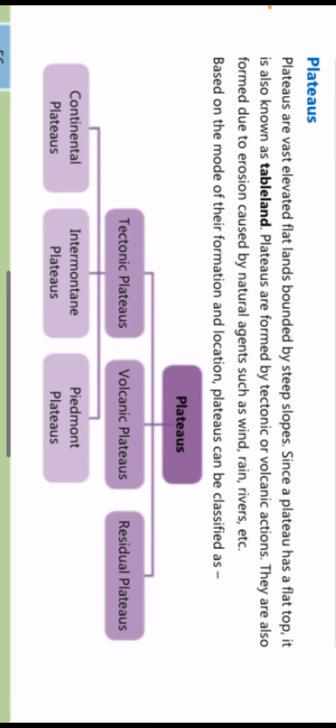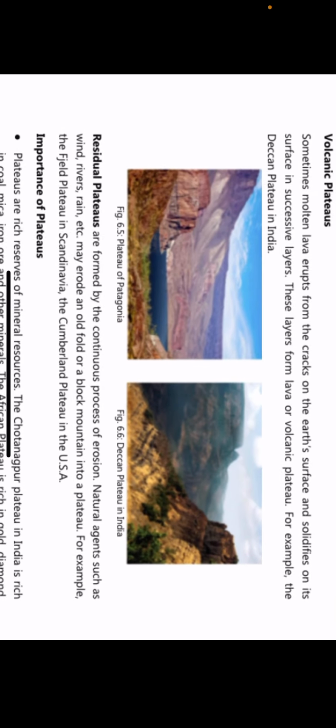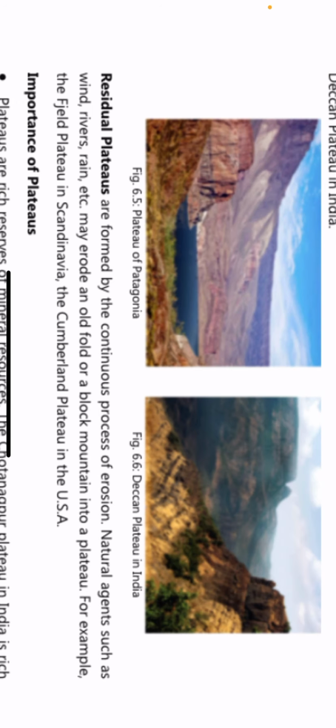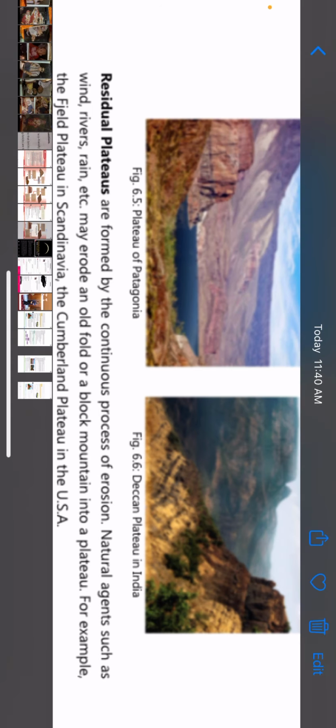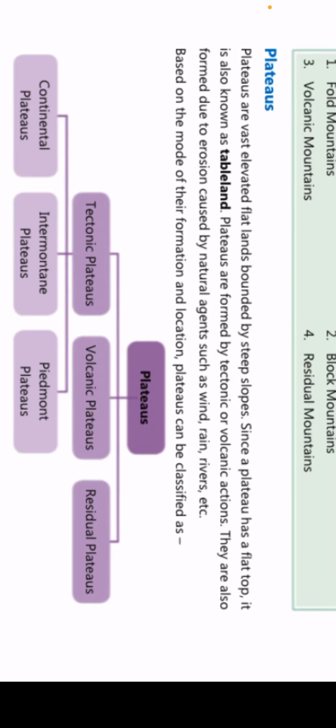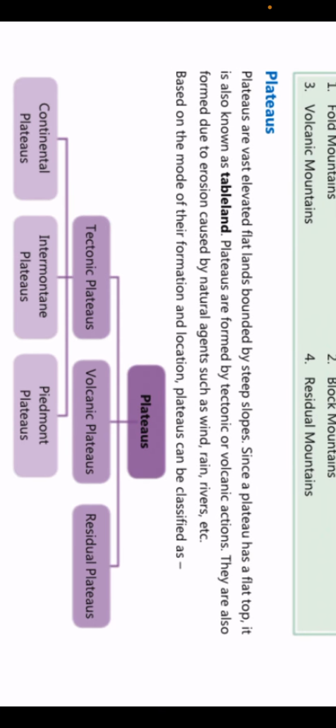I'll show you a picture. I'll share a picture with you about the plateaus which will explain you कि top plateaus का flat होता है लेकिन साइडों से it is at a little bit of height. So it is also known as table land. जैसे table होता है कि we have the legs of the table and then we have a flat top. The same way is the plateau.